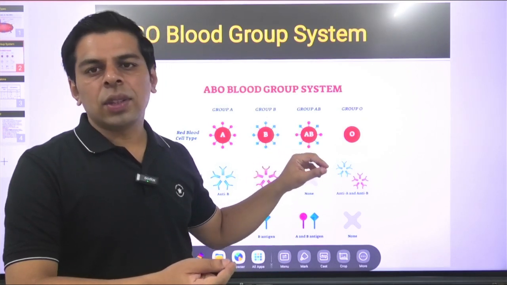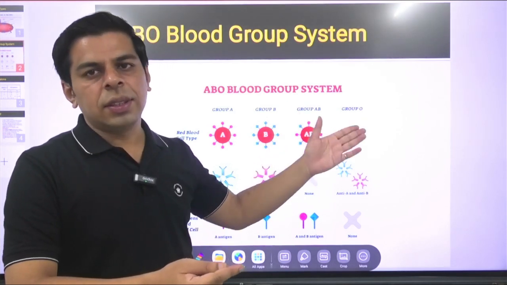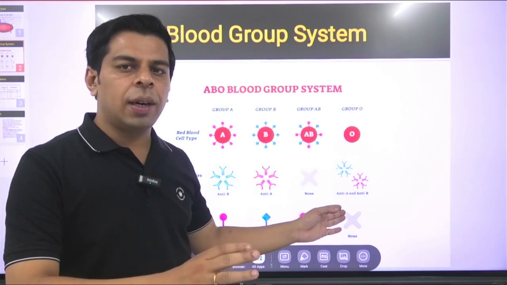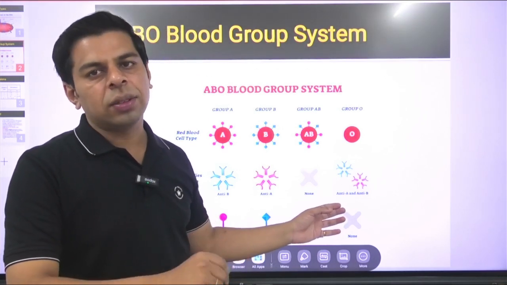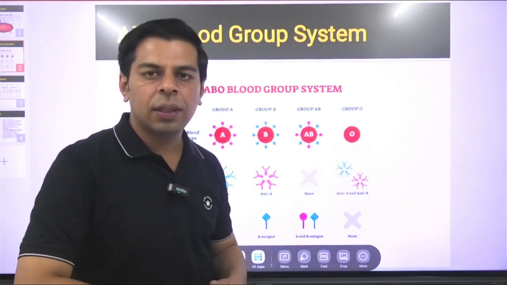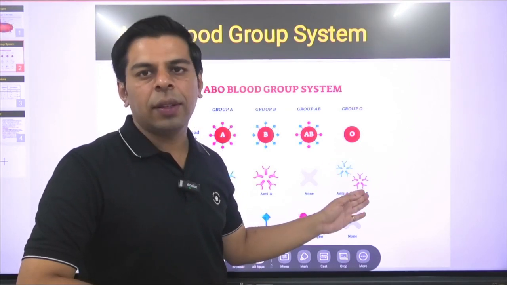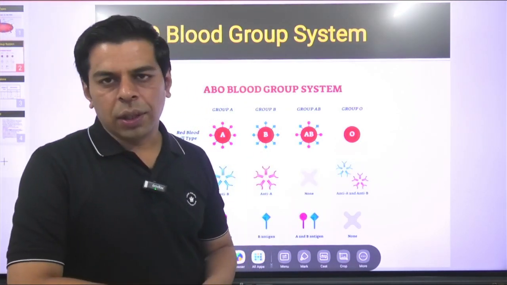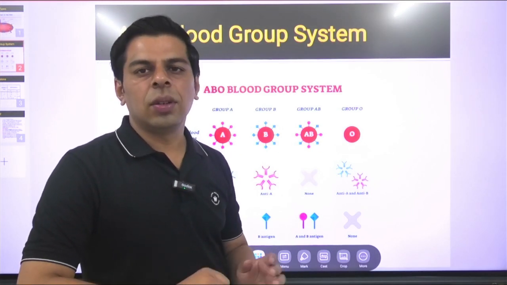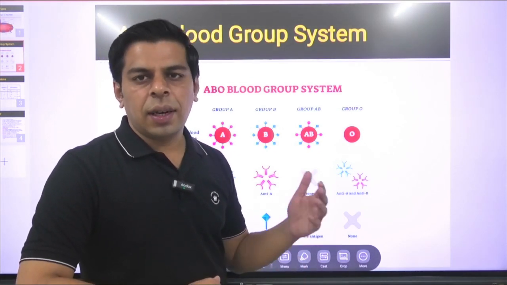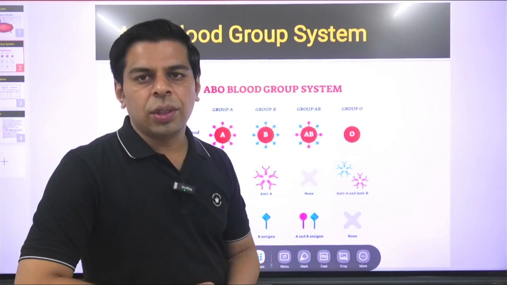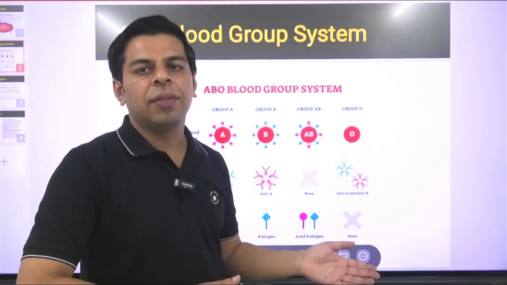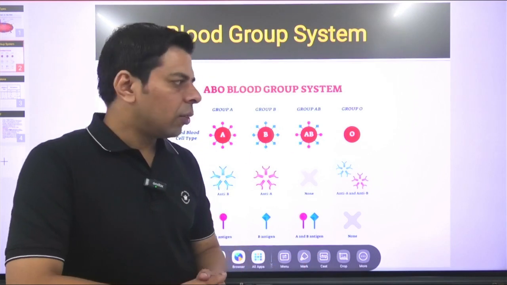Whenever O has to donate, it is easy because it does not have an antigen, but whenever it has to accept blood, only O can be received, because it has both antibodies, so it will directly react with A, B and AB. That's why people with the O blood group at times get a lot of complications during blood transfusion. Generally, the donors are not easily available as per the requirements.